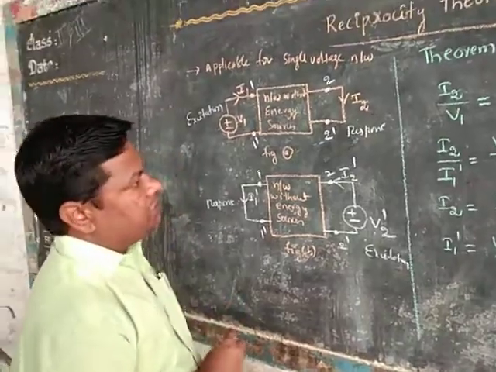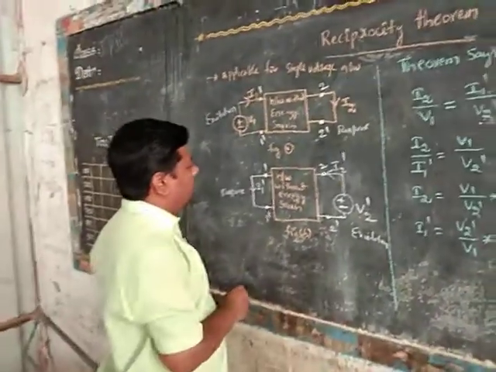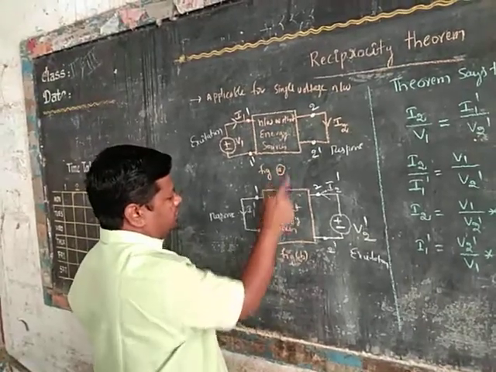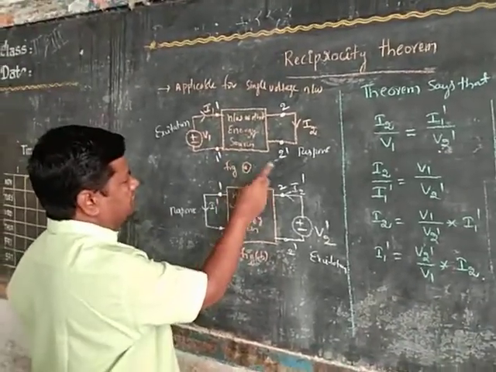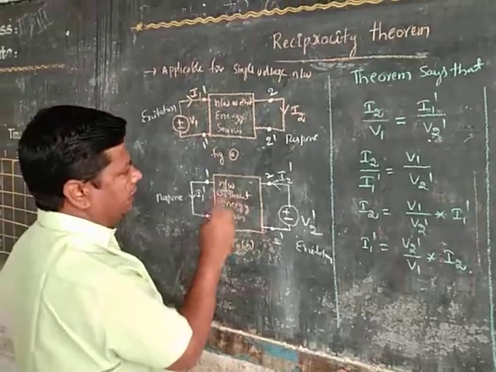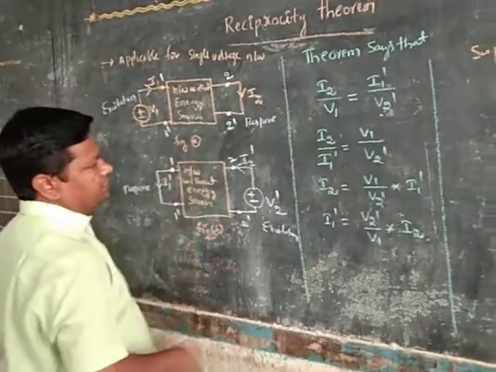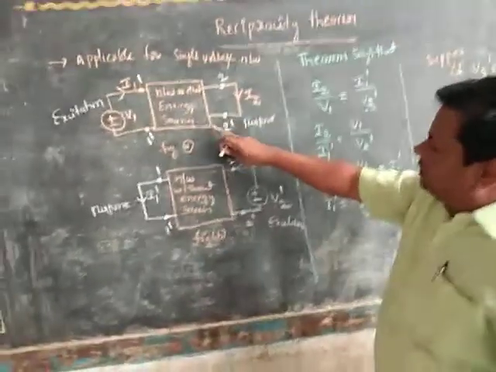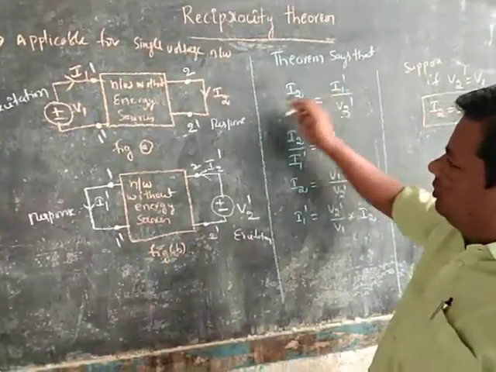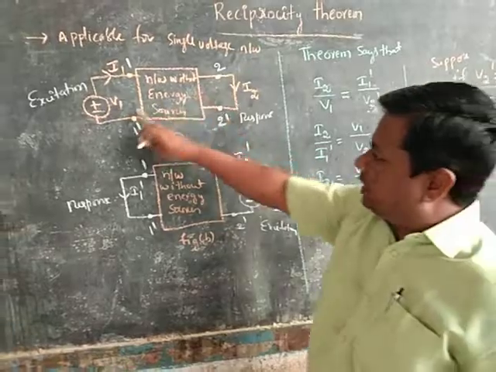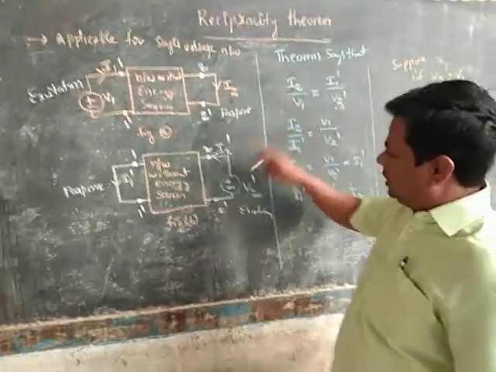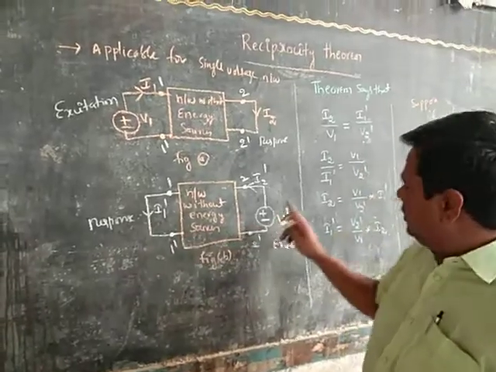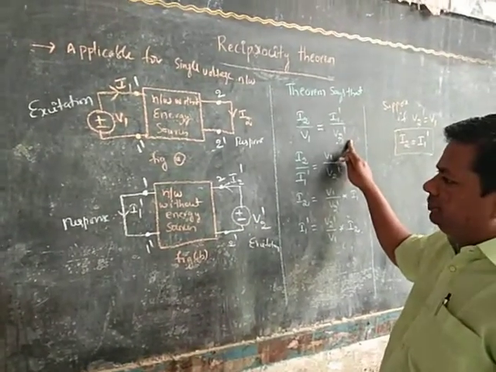What does the reciprocity theorem say? When we choose one network, that network is common. When we interchange source and response, or excitation and response, the ratio in figure A, I2 by V1, output response by input, is equal to the response I1 dash by V2 dash.